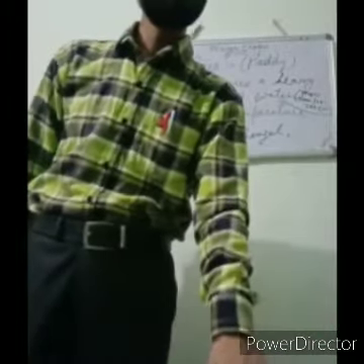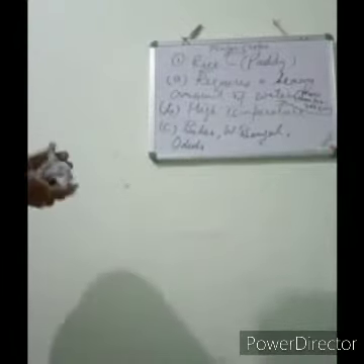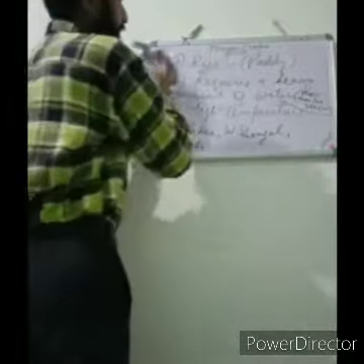Next is wheat. This one is rice or paddy. Now the second crop, the major crop that is grown in India is wheat.